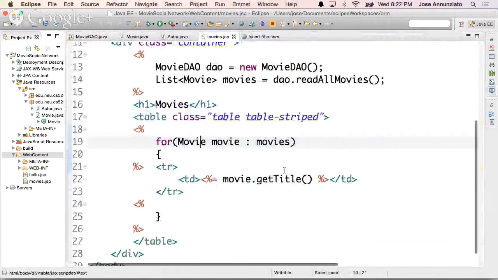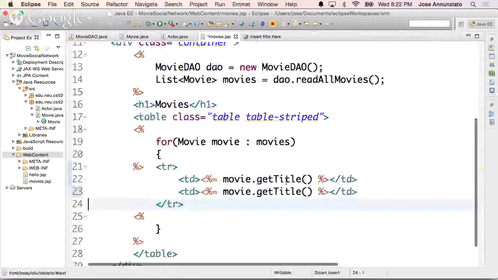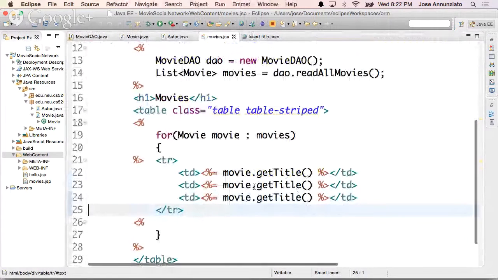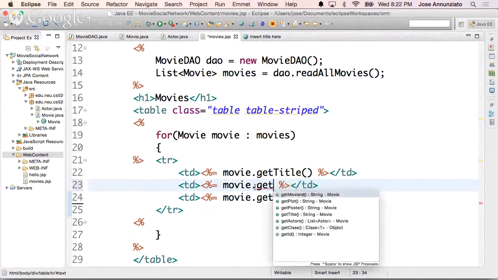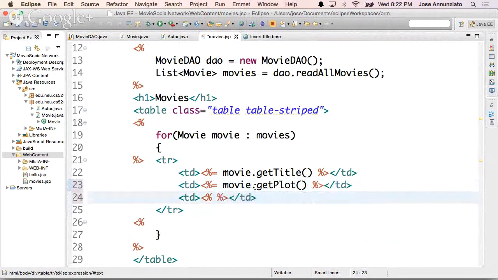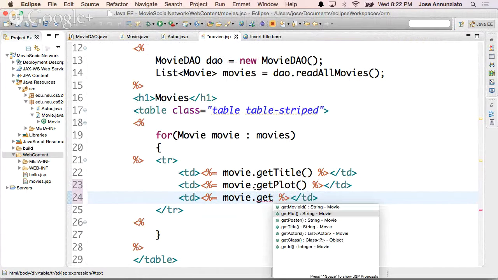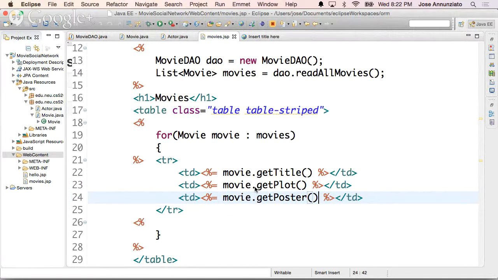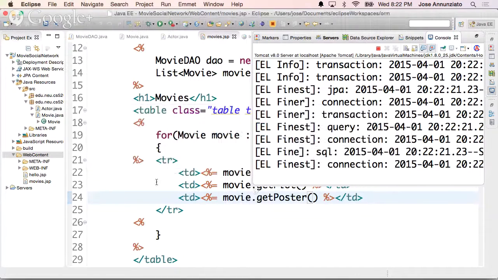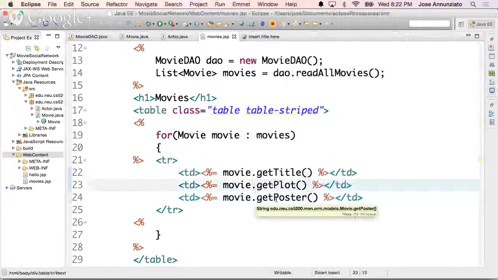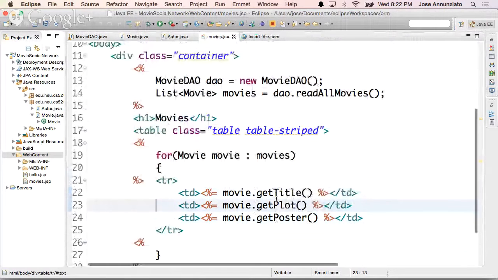A couple of other fields that we might want here: title, plot, movie.get plot. Oops. movie.get. Let's see what else. Poster. There we go. Starting to look pretty. What else do we want? We want to create new ones. So let's do that.